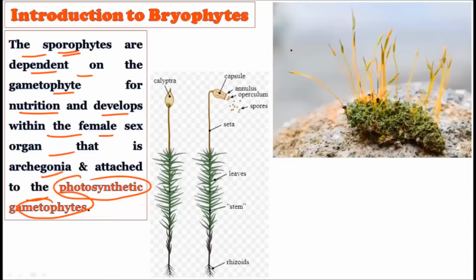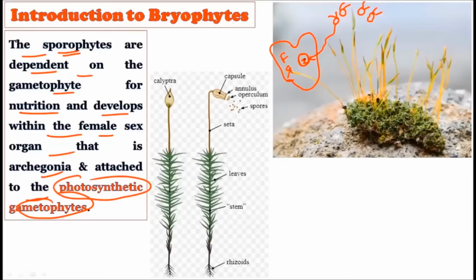Very, very important. Now we have described the gametophyte like this. Consider this a gametophyte. Here is the female gametophyte, and here we have the archegonia. Inside this archegonia we have the single egg. We have discussed that the biflagellated anthrozoids will travel by using the water and chemotaxis, and they will come here and fuse with the egg, resulting in the formation of the zygote. So this zygote is present on the female gametophyte.